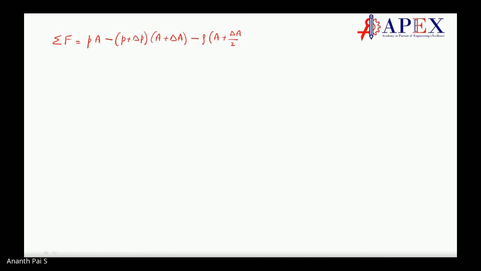Where did this come from? I did not write this. This is related to the weight.